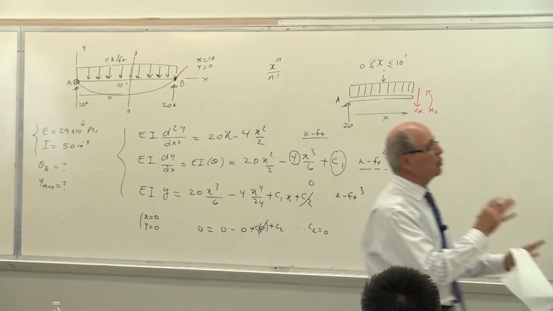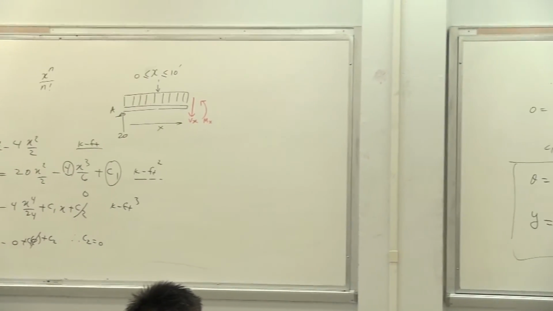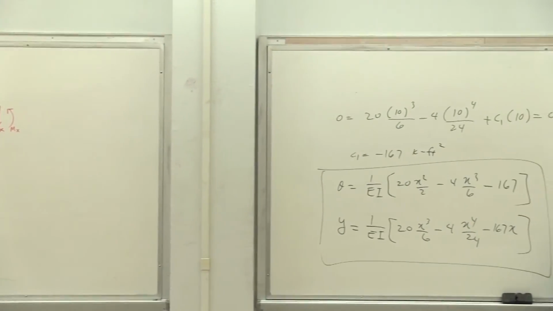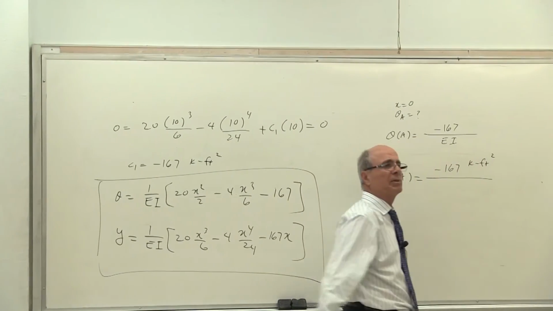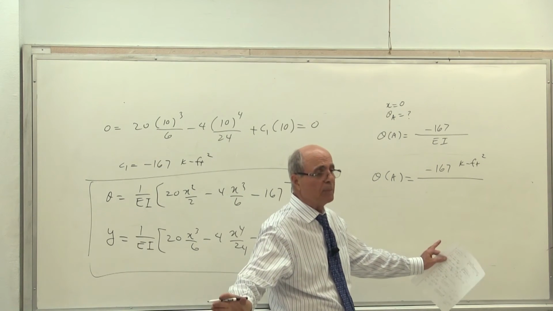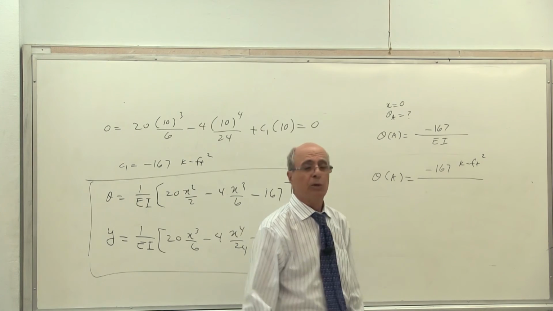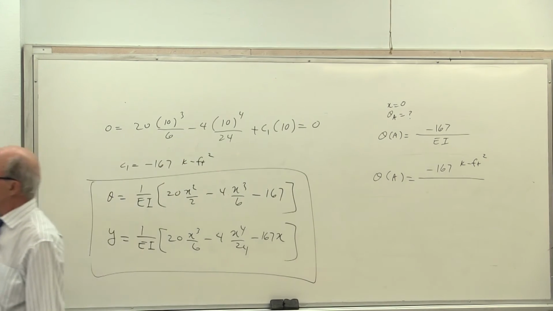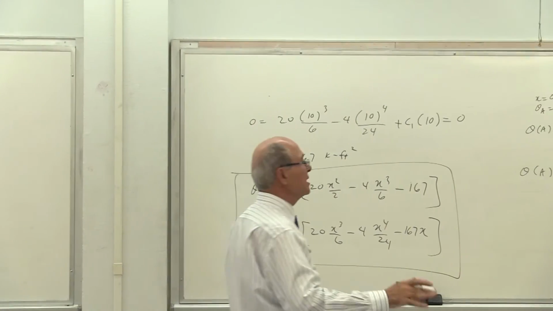Now look, I'm going to put it exactly the same way it is there. Theta A, this is very important, equal to minus 167 kips foot to the power of 3. Yes or no? This is different from the book, or I don't know if we use the same thing or not, but I'm suggesting all of you follow this routine. Notice I did not change those to foot to the power of 4, etc. I'm going to use it as it's given to me.